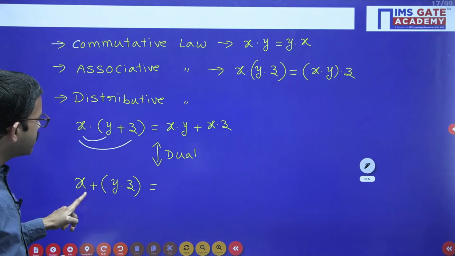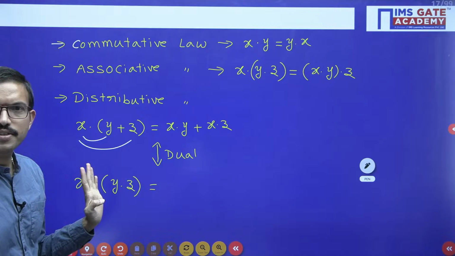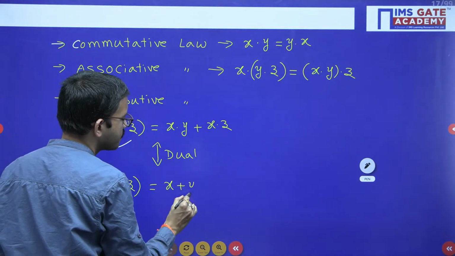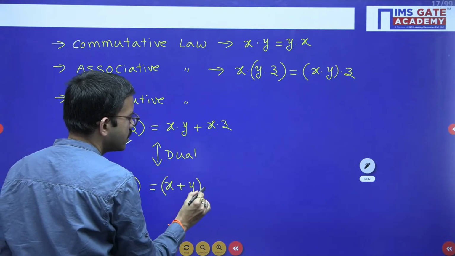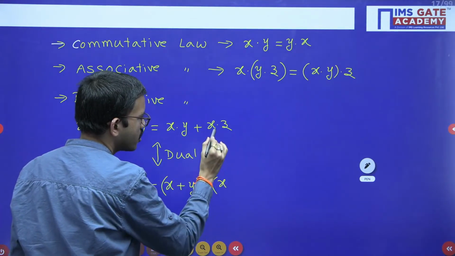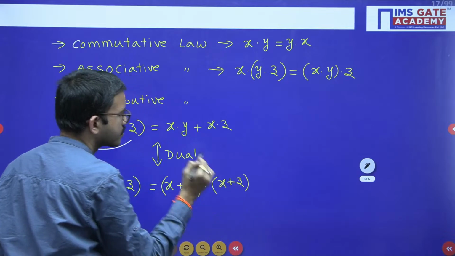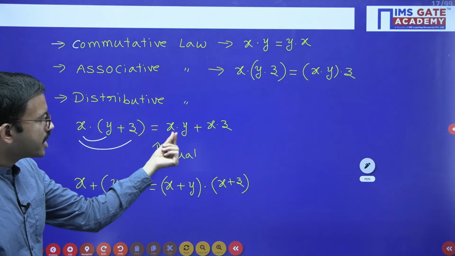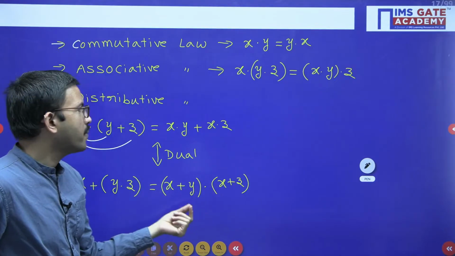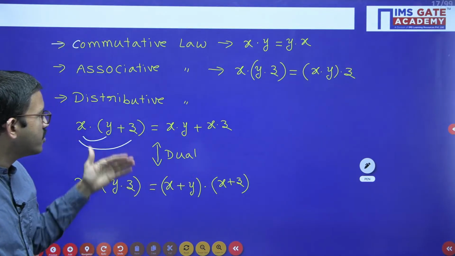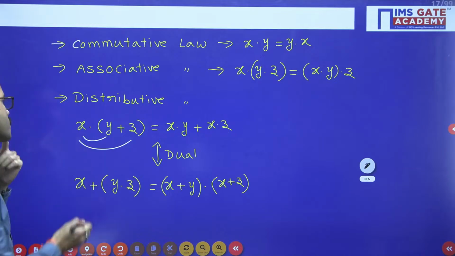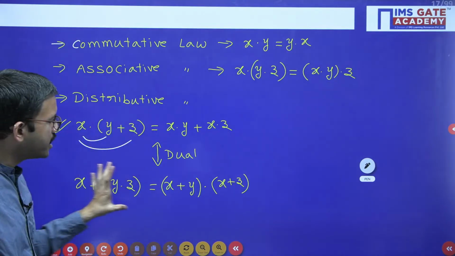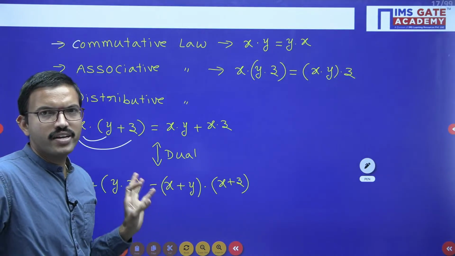Wherever logical AND, replace with logical OR, and by replacing logical OR with logical AND, we will get the dual function. Okay, so regarding this one, most of the students will easily apply, but regarding this one, a few students will face some difficulty.